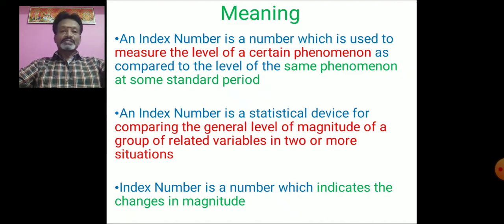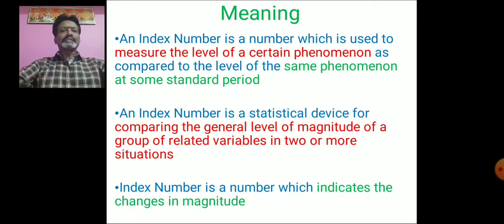Index numbers are normally called the parameter of an economy. If you want to study the development conditions of an economy, index numbers are very much useful. Because of that, we say index numbers are the pulse of the economy. With this introduction, now we get into the meaning of index numbers.